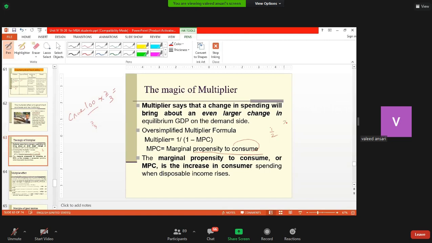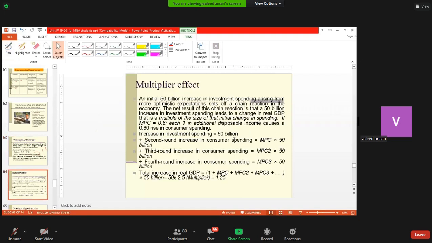But if they are spending 2/3 of it, the multiplier effect will be more. So the greater the MPC, and that is why I told you that William Taussig would ask people to spend money. So let us take a concrete example to understand this.